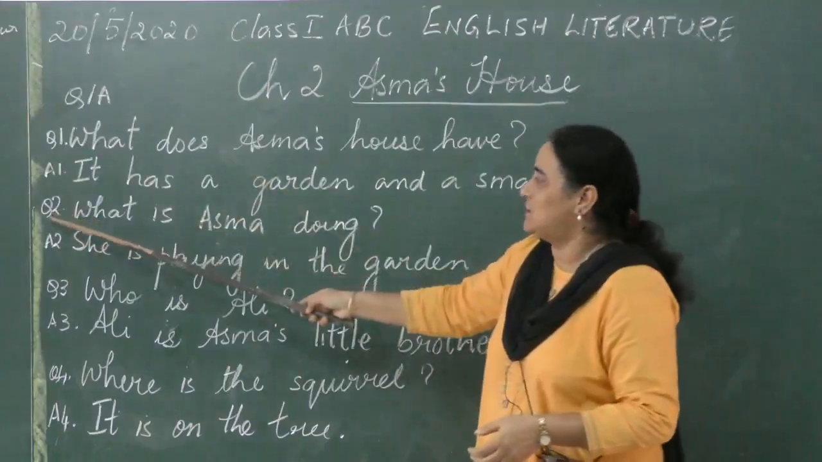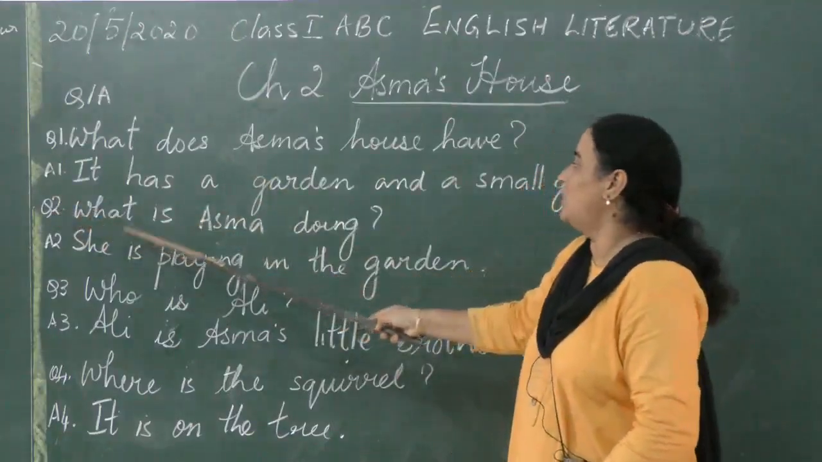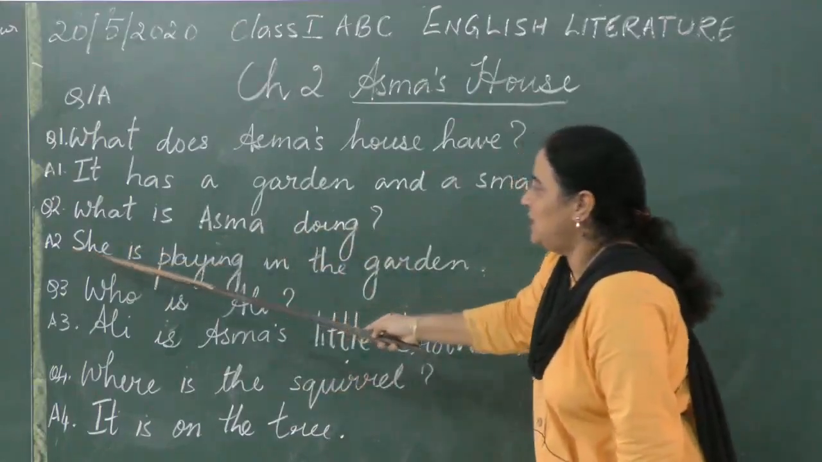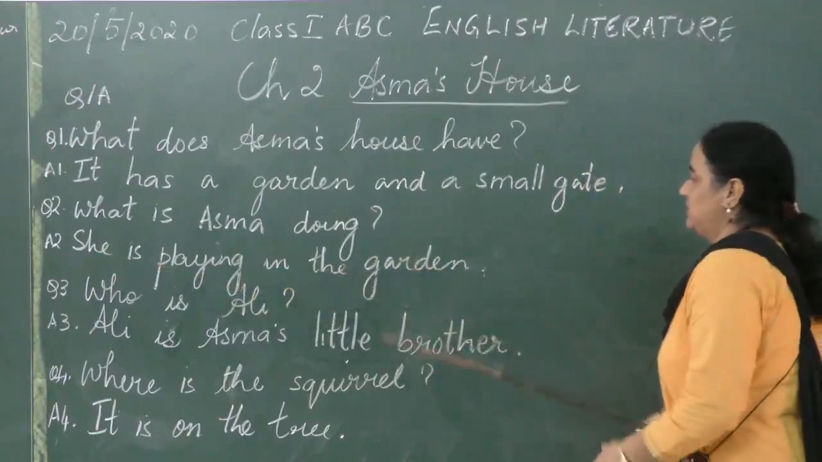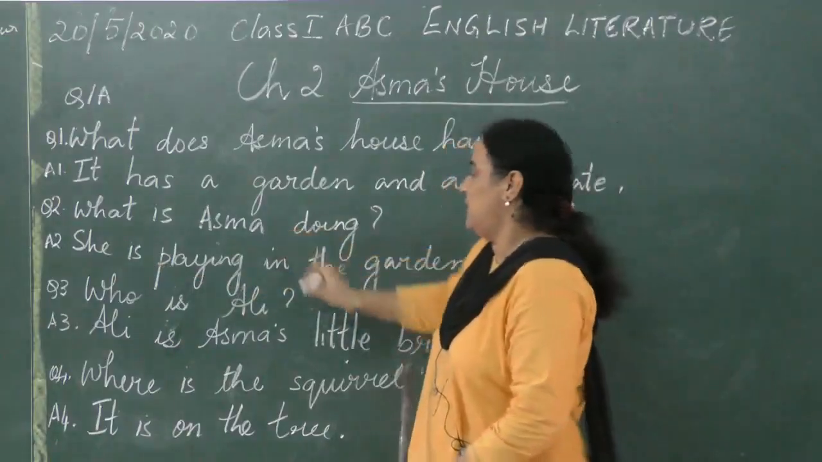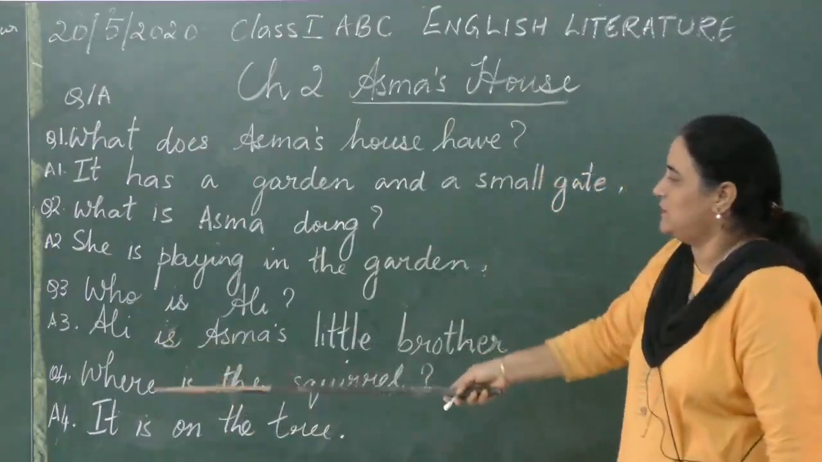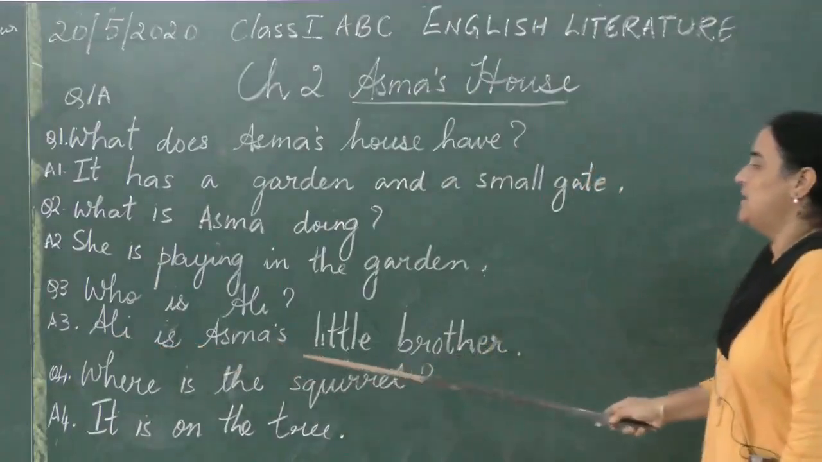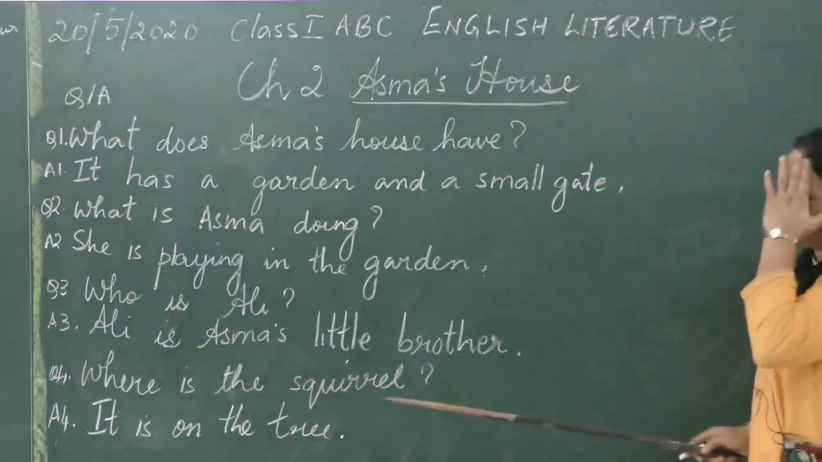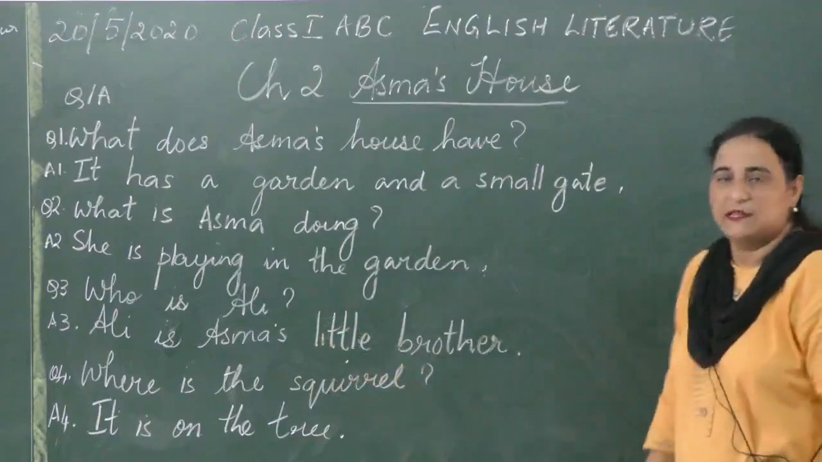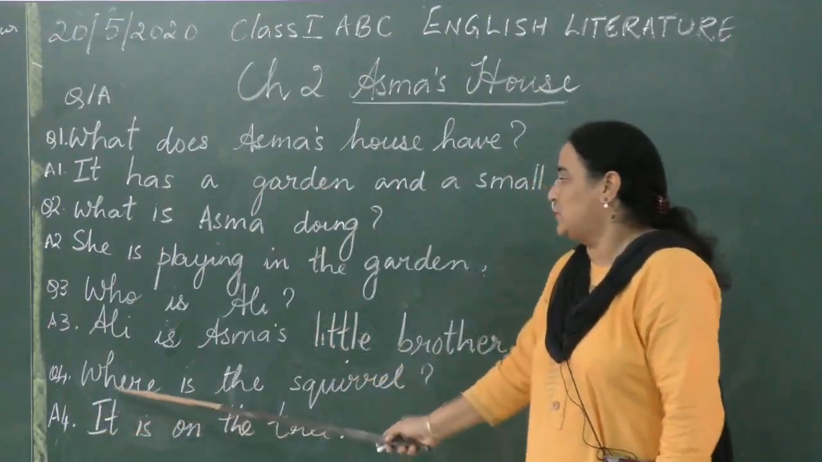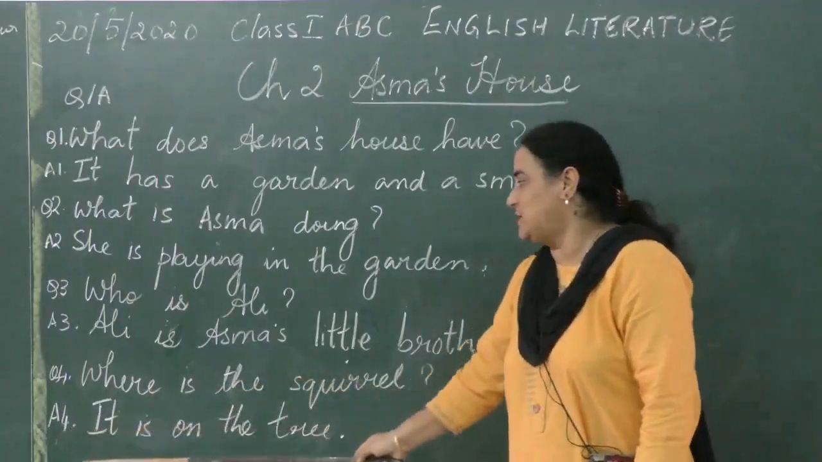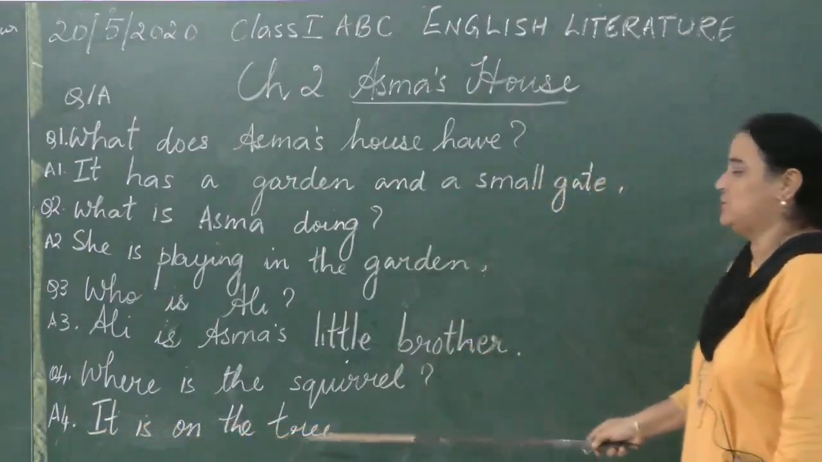The next question is question number 2. What is Asma doing? Answer 2 will be, she is playing in the garden. Next question number 3 is, who is Ali? Ali is Asma's little brother. Question number 4 is, where is the squirrel? You have to write answer 4, it is on the tree.